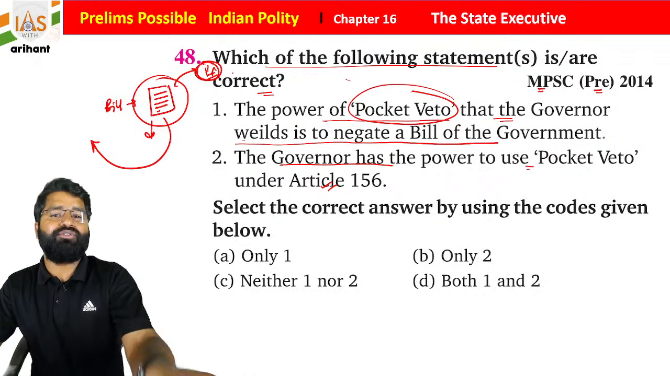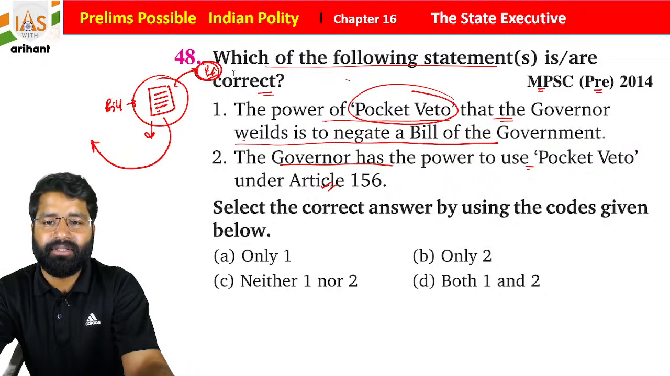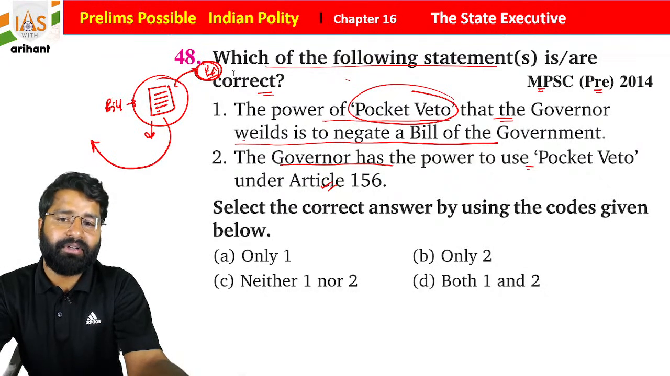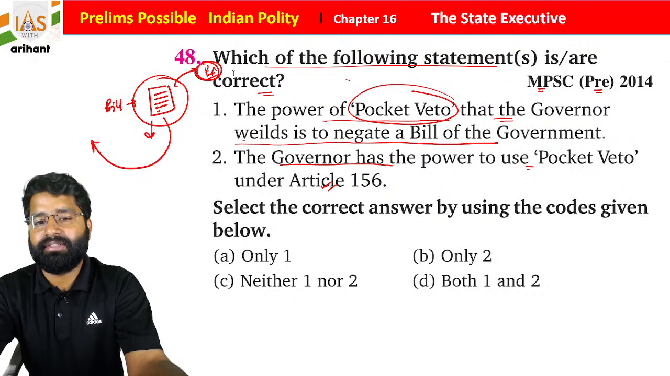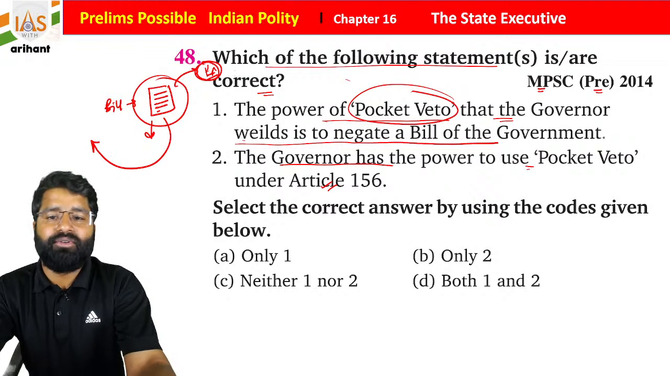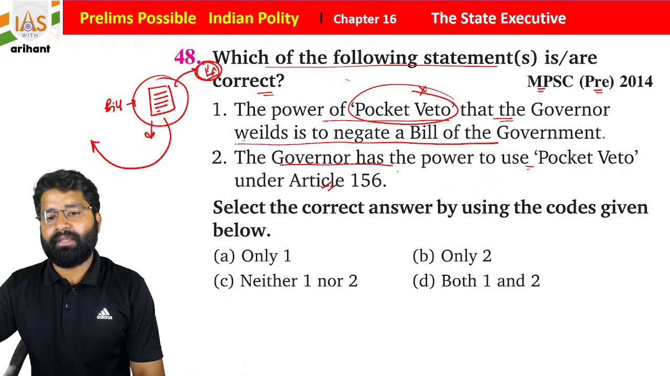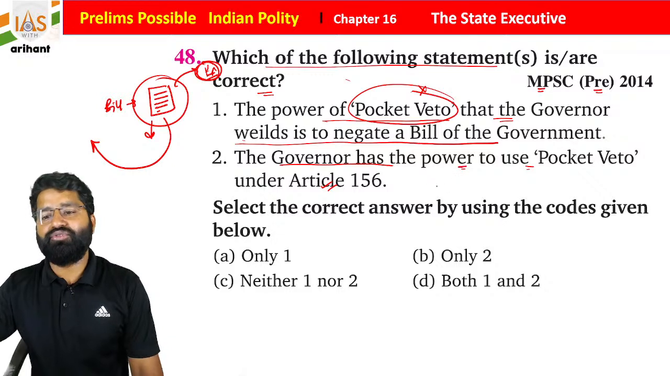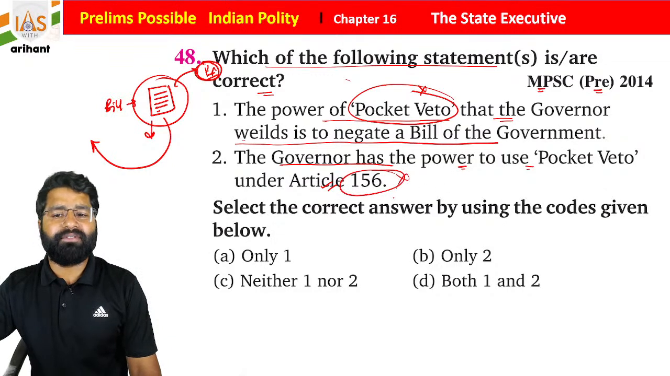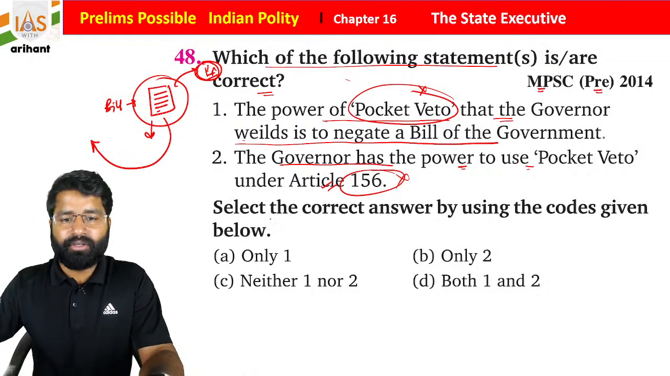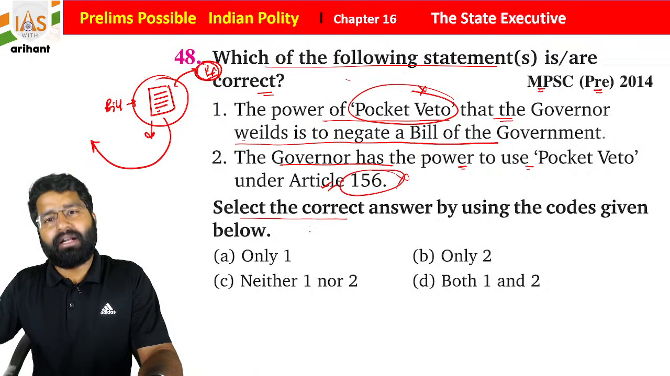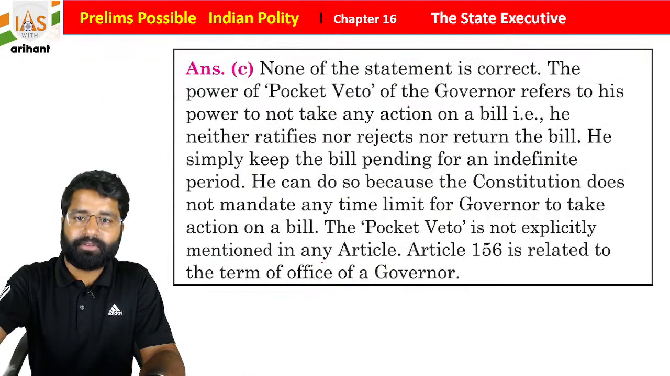So if he does that, now it is the power of the president. If he wants to give assent to that, then he will give it, otherwise they can reserve the same thing. Okay, so what you see, this is not here. The governor's power to use pocket veto is not under Article 156. It is assent to the bill. Okay, so students, under Article 200, neither 1 nor 2 will be followed for this question.